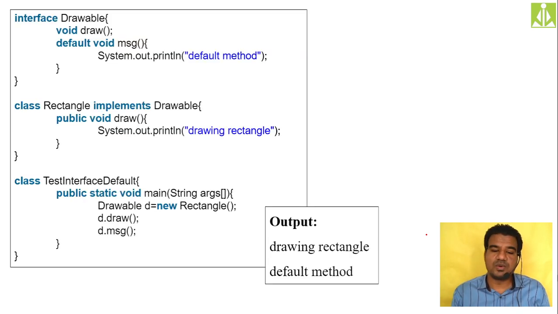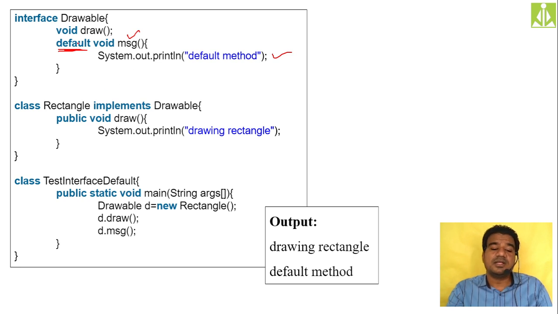Here you can see this example, the drawable interface, and in that I took the draw method as well as the msg method. This msg method is not an abstract method, as you can see. It has a body as well. A method with a body you can keep inside an interface only if it is default. So we make it a default and keep it.